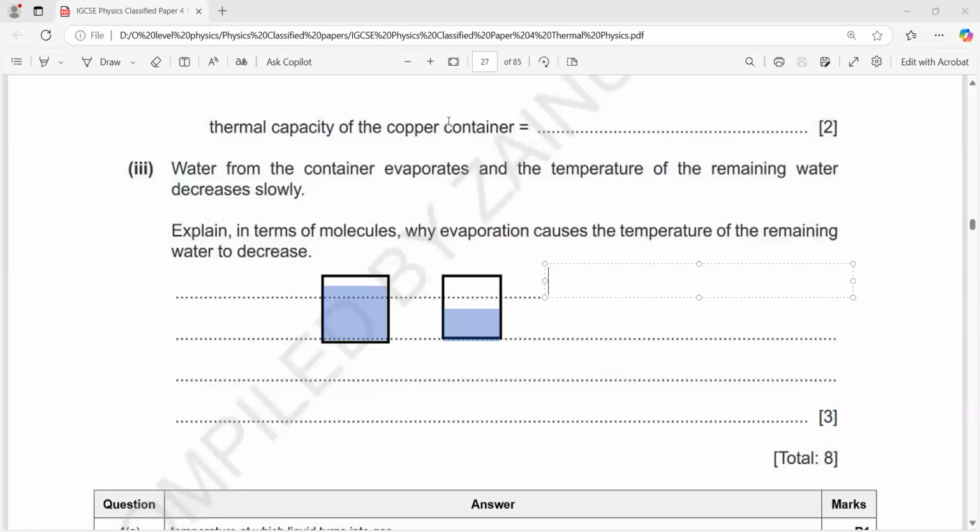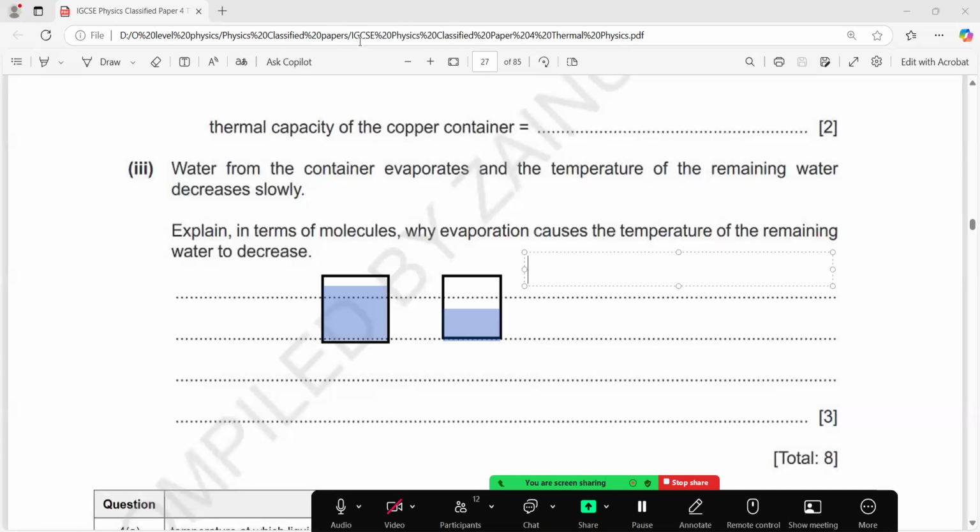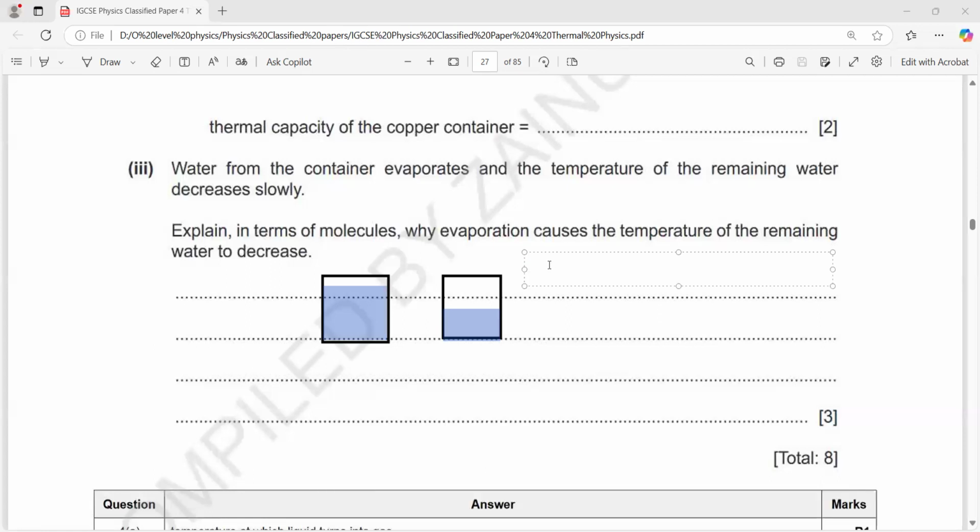The molecules with the lower kinetic energy stay in the liquid, and they have the lower temperature, because kinetic energy and temperature are directly proportional. That's the second mark for this. Look, first is most energetic molecules escape.